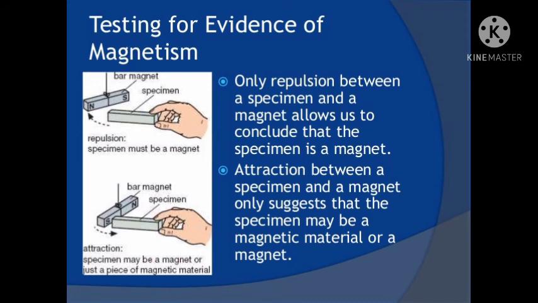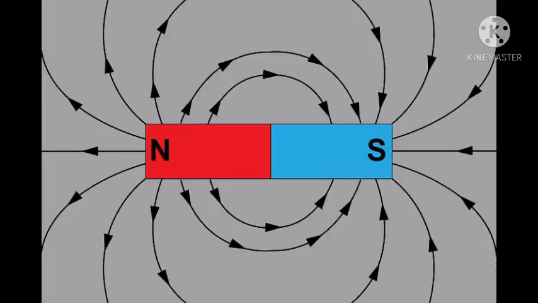Now the magnet attracts and there is a magnetic field. So what is a magnetic field? A magnetic field is defined as a region around a magnet where the magnetic force can be experienced by an object. When you place a bar magnet on a cardboard and sprinkle some iron filings around the magnet, on tapping the cardboard, the iron filings arrange themselves in a particular pattern. This pattern is obtained because of the force exerted by the magnet on the filings.